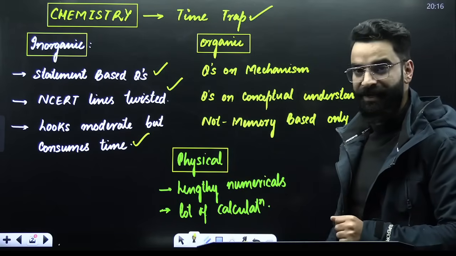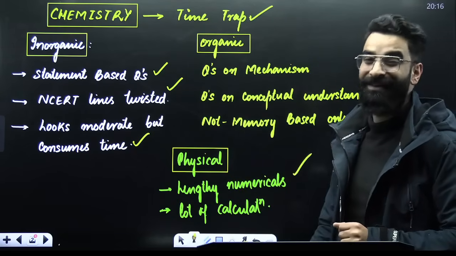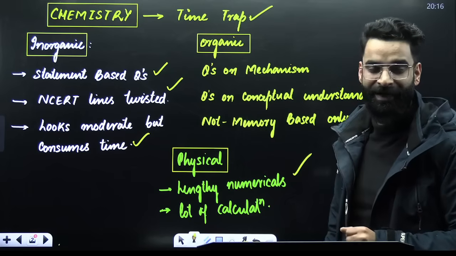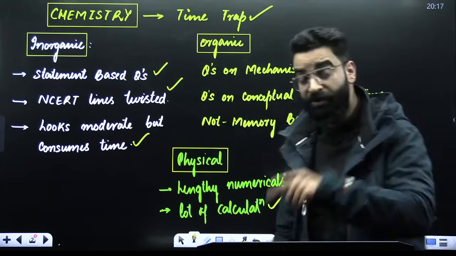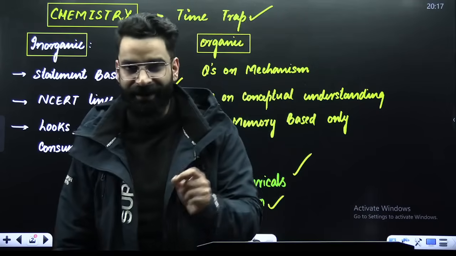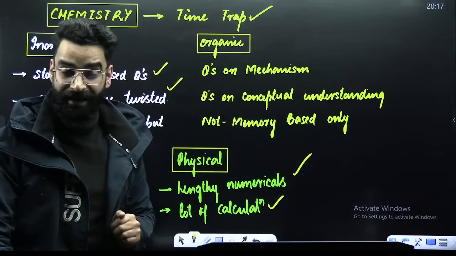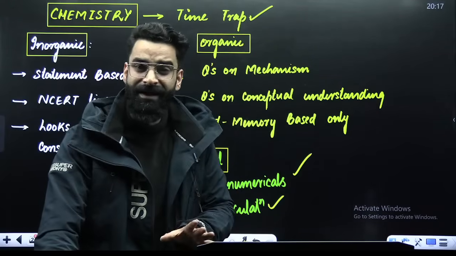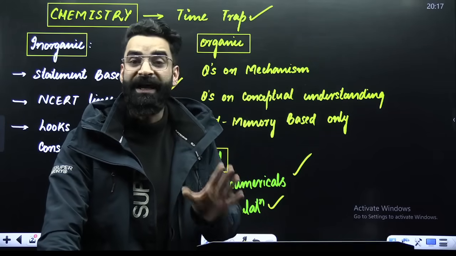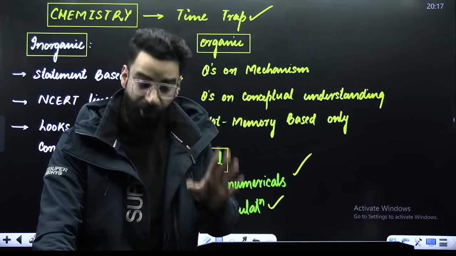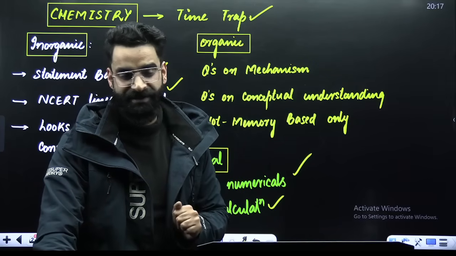And when it comes to physical chemistry, the questions were lengthy this time. There were lengthy numericals asked, and there was a lot of calculation involved in the physical chemistry questions as well, which again makes this chemistry paper lengthy. I would say the paper was moderate, but the paper was lengthy. Students were not able to solve the questions in the scheduled time when it comes to the subject chemistry.